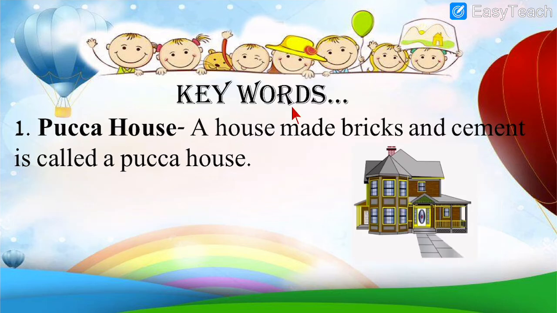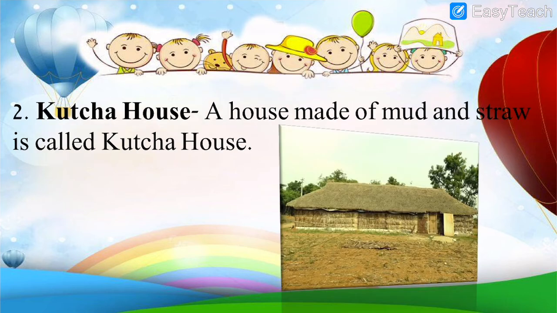Then we had learned about the keywords. Very important it is from the exam's point of view. Please pay attention. Pakka house. A house made of bricks and cement is called Pakka house. Kacha house. A house made of mud and straw is called Kacha house.